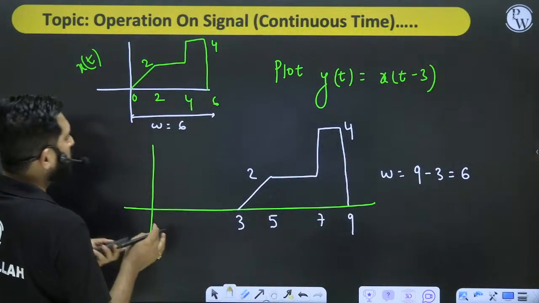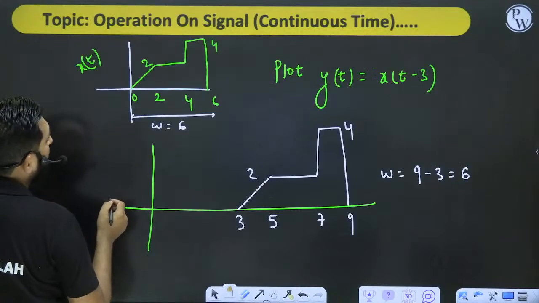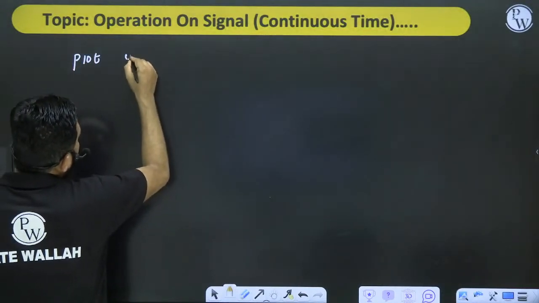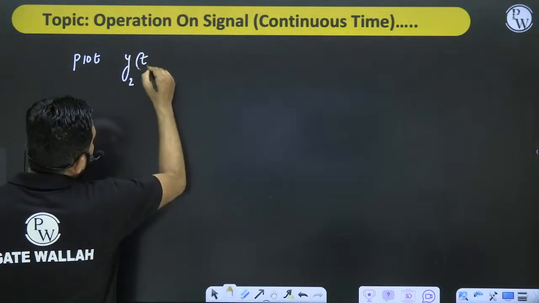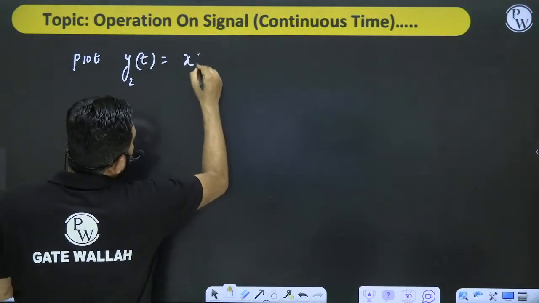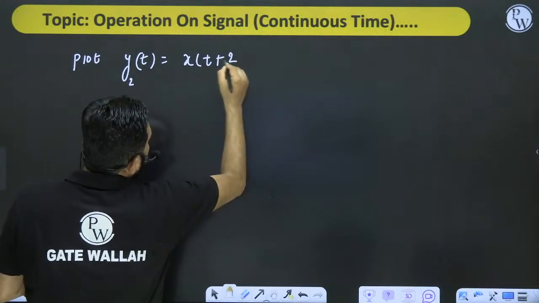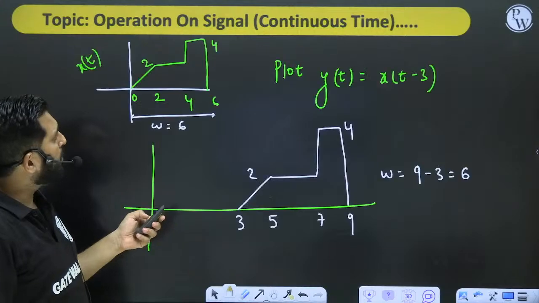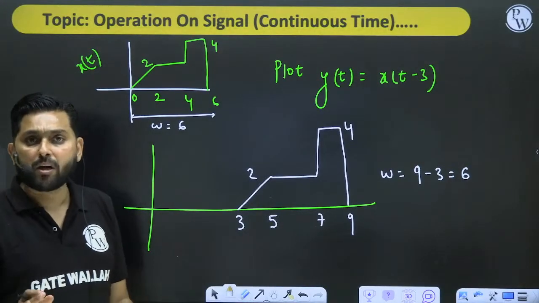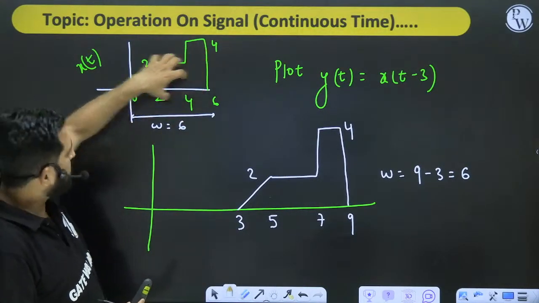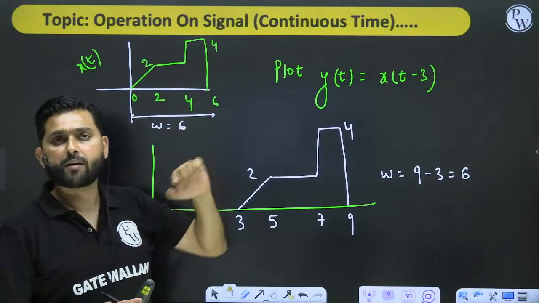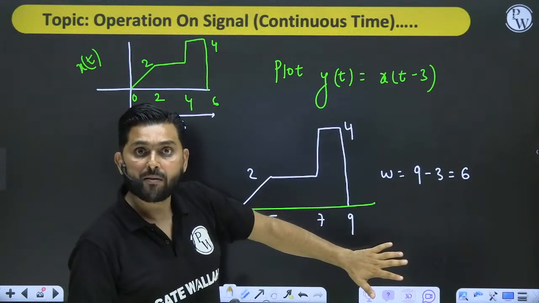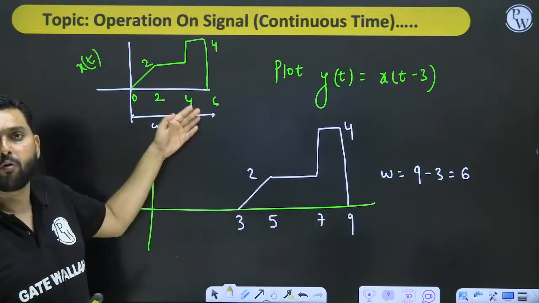Now, suppose in the same question someone asks you to plot the same function, plot y2 of t, let's call it y2(t), equal to, let's say, x of t plus 2, for example. Exactly the same question, but I want x of t plus 2. Now what you have to do is take this signal and shift it towards the left by a factor of 2. This time you have to subtract the points, whereas earlier you added the points.